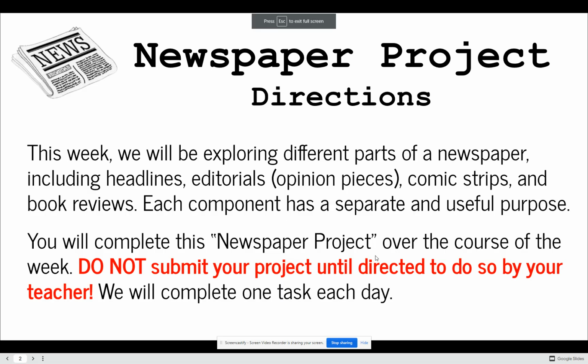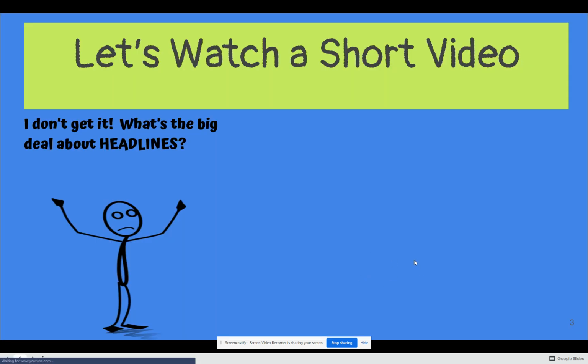This week we'll be exploring different parts of a newspaper, including headlines, editorials, which is an opinion piece, comic strips, and book reviews. Each component has a separate and useful purpose. You will complete this newspaper project over the course of the week. Please do not submit your project until directed to do so by your teacher. You will complete one task each day.